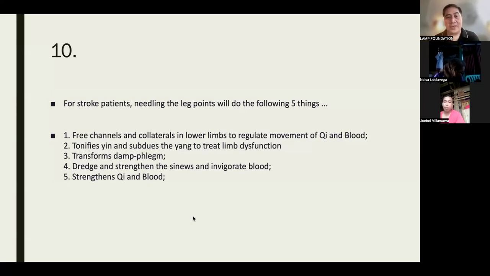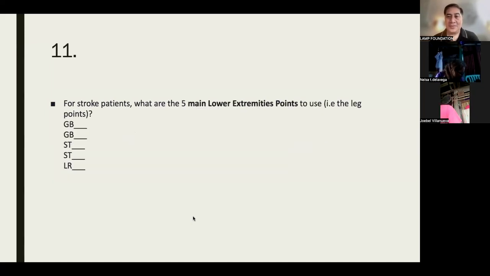And number 5 strengthens the chi and blood so that the patient can actually walk agad, no? And it's a wonderful feeling if you're able to make the patient walk right away. But again, you need to also take a look at the tongue regularly.